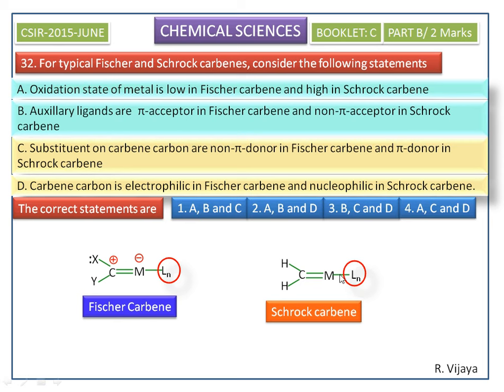But in Schrock carbenes, these ligands are non-pi acceptor ligands. So this pi electron density will be available on the carbene carbon. So the carbene carbon in Schrock carbenes is nucleophilic in character.